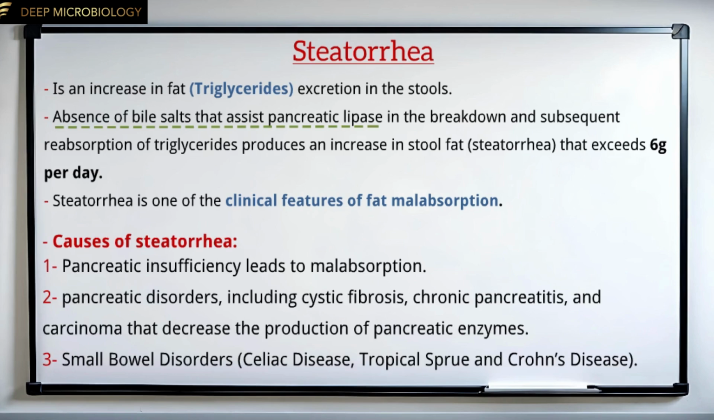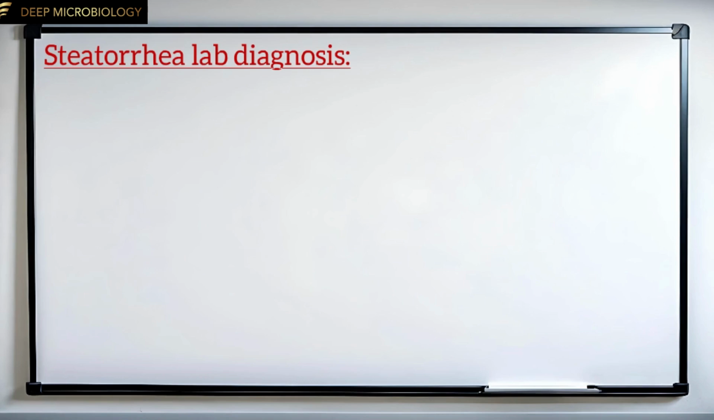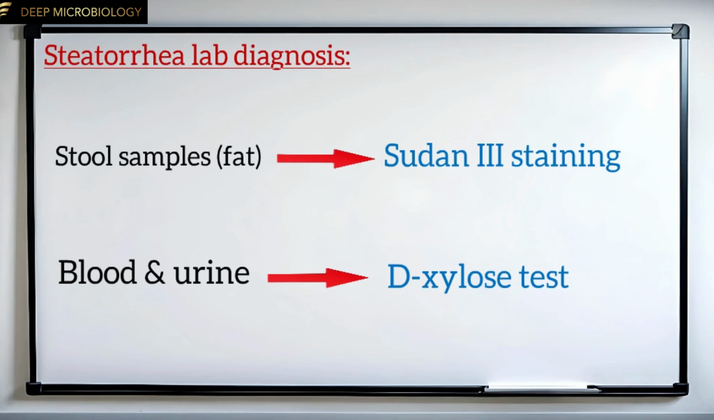Causes of steatorrhea include 1. Pancreatic insufficiency leads to malabsorption. 2. Pancreatic disorders, including cystic fibrosis, chronic pancreatitis, and carcinoma, that decrease the production of pancreatic enzymes. 3. Small bowel disorders such as celiac disease, tropical sprue, and Crohn's disease. Screening for steatorrhea may be carried out by examining stool samples for the presence of fat using Sudan 3 staining, or by performing a D-xylose test on blood and urine.